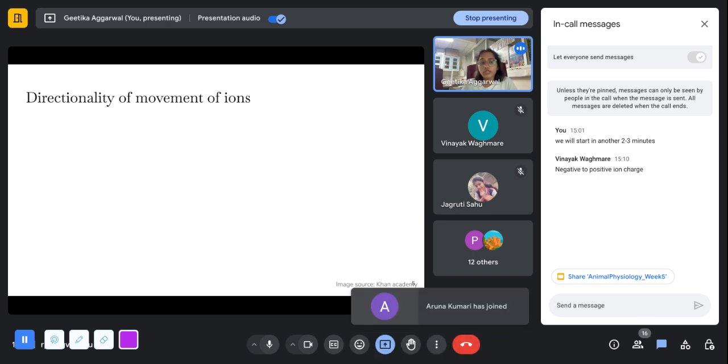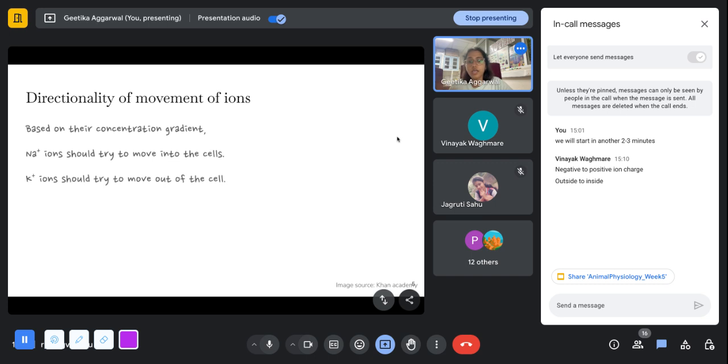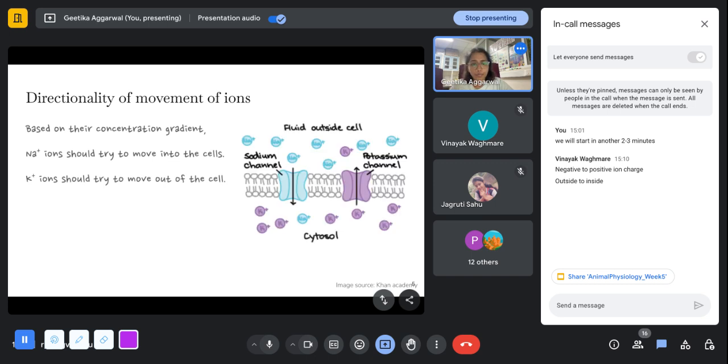So based on their concentration gradients that we just discussed in the previous slide, you expect sodium ions to move outside to inside because sodium ions are high in the extracellular fluid. And consequently, potassium ions should be moving in the opposite direction. They should try and move outside the cell, right? And for these, we have certain channels, for example, sodium channels and potassium channels.